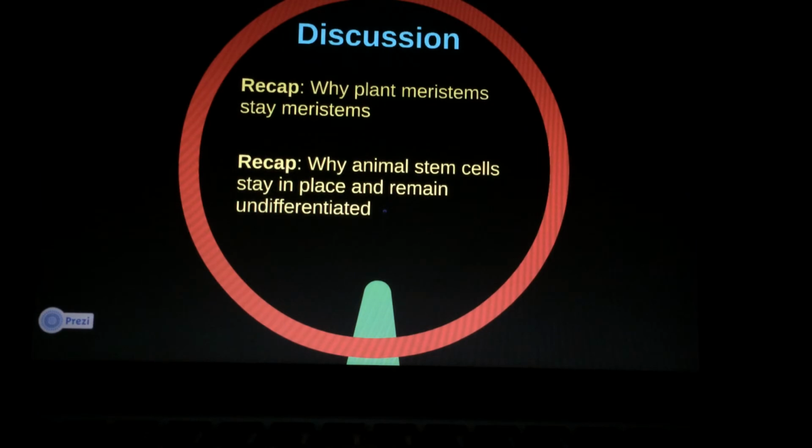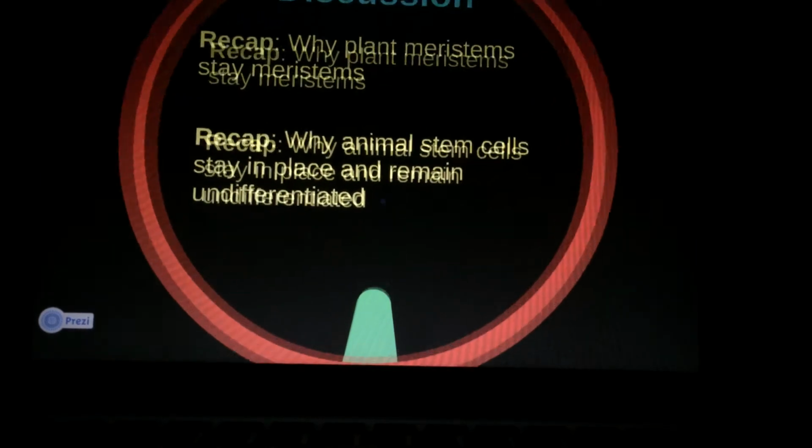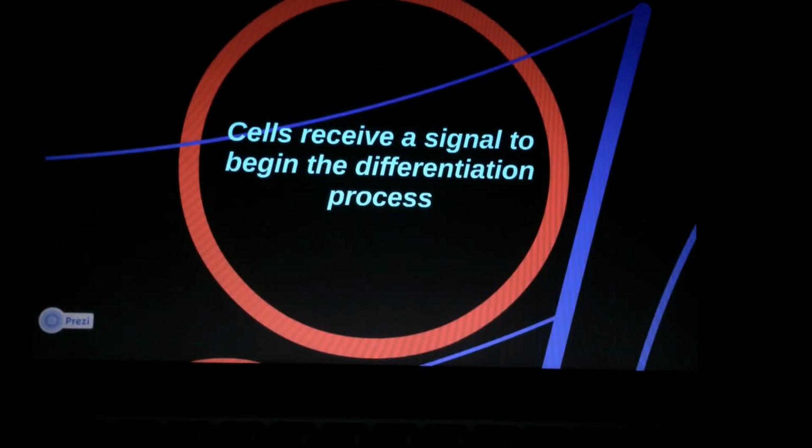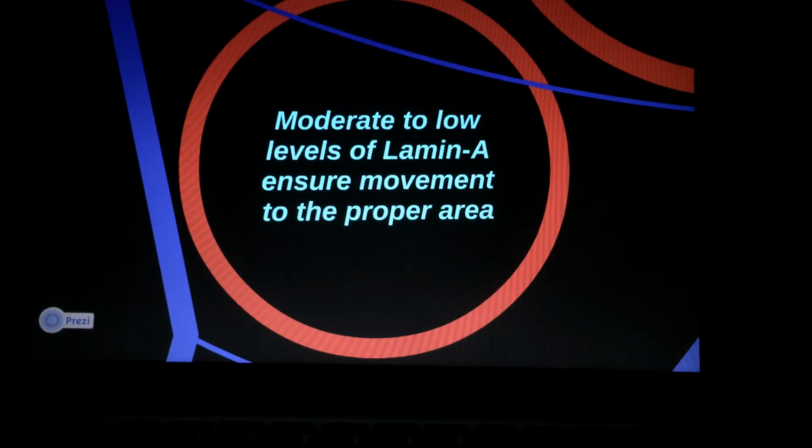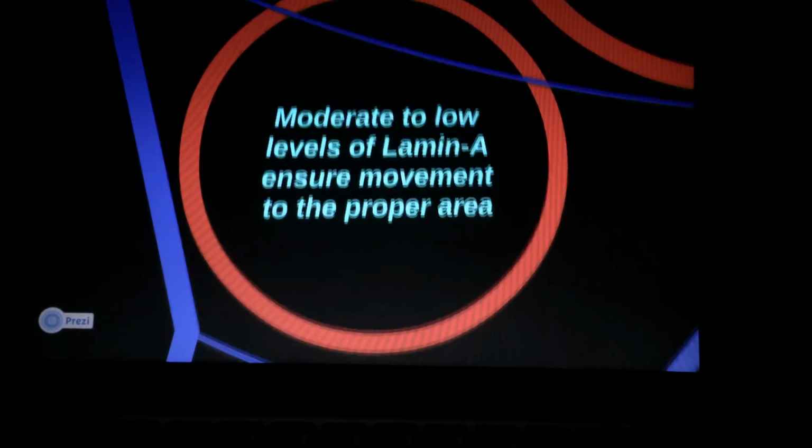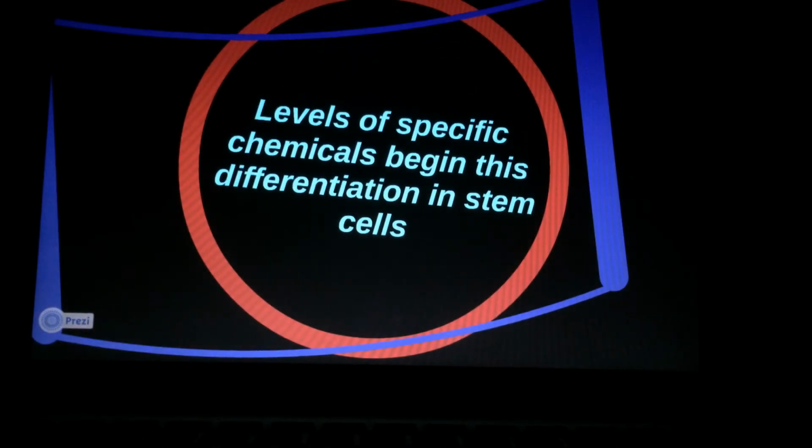Now let's discuss how animal stem cells differentiate where needed. Stem cells are stored in most organs of the body and are specific to that organ. Once they receive a signal to begin the differentiation process, they must move to the area that new cells are needed. We learned earlier that the cell's level of lamin A determines its ability to move through small pores to reach its intended location. Once they arrive, high levels of determining chemicals decide what type of cell it will become. These chemicals are specific to each organ in adult stem cells, but almost all determining chemicals are present in embryonic stem cells.